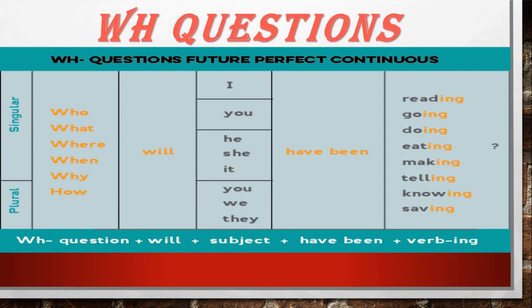You can make a number of questions using the given question words to form WH questions in future perfect continuous tense. As we all know, the format will be first the question word, then will, then the subject, then have been, then verb plus ing.